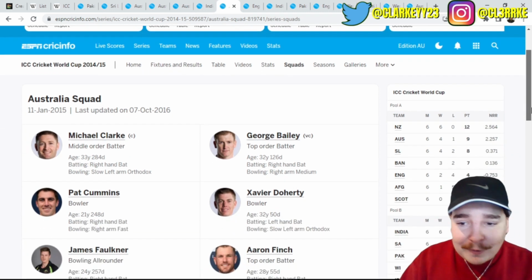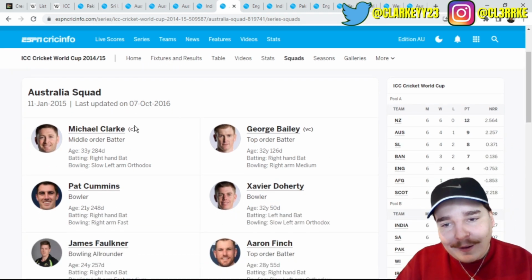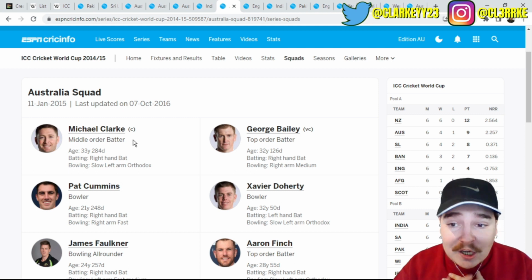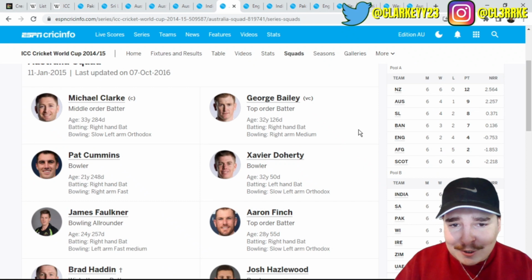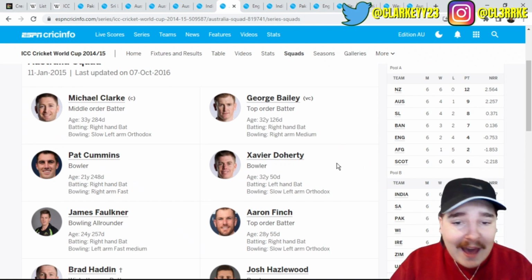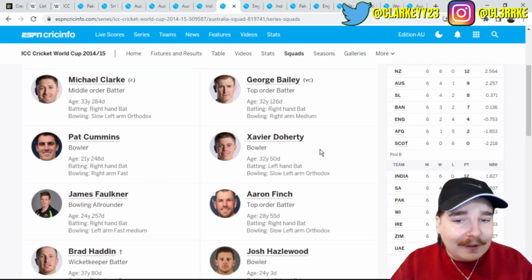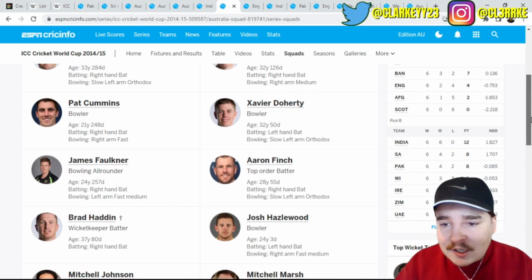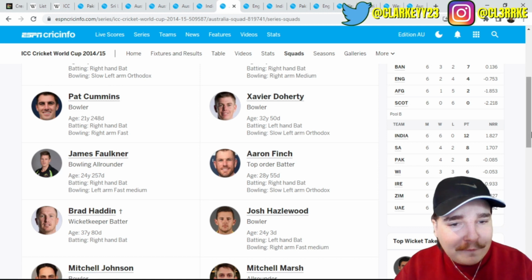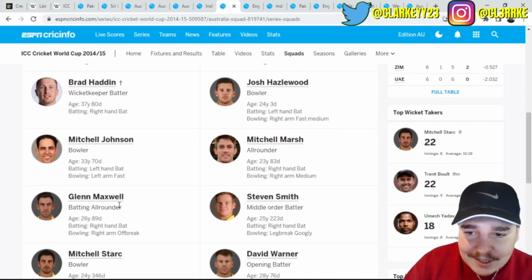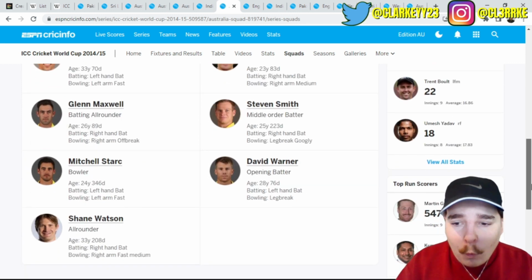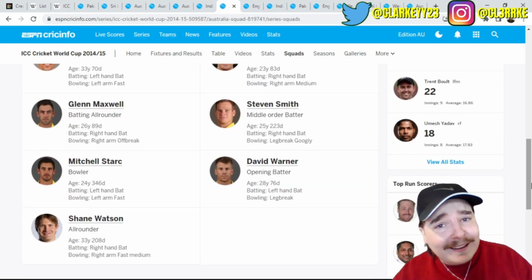My father was the captain as well. Many memories he shared with me personally about that day. Just an incredible moment. George Bailey, our vice captain. Cummins, Xavier, Goat Doherty. If you don't remember him, do your research. He was a gun. James Faulkner, Aaron Finch, Brad Haddin, Josh Hazlewood, Mitchell Johnson, Marsh, Maxwell, Smith, Warner, Watson, Starc.